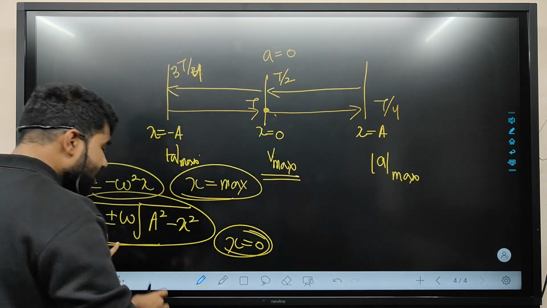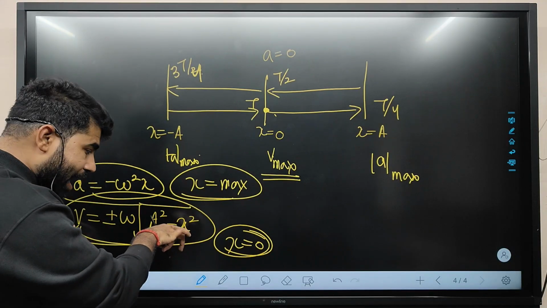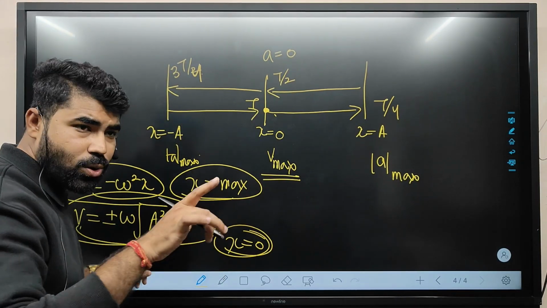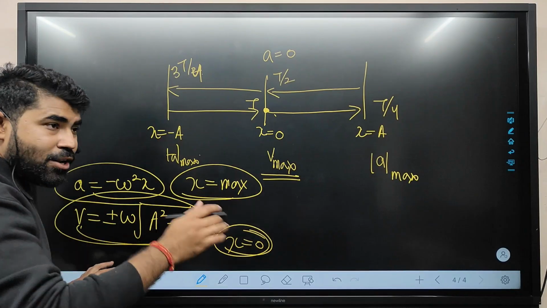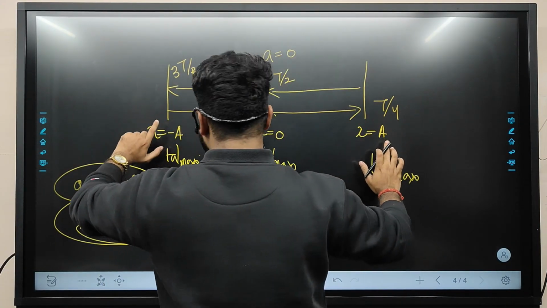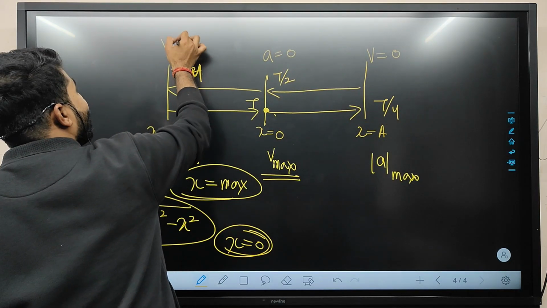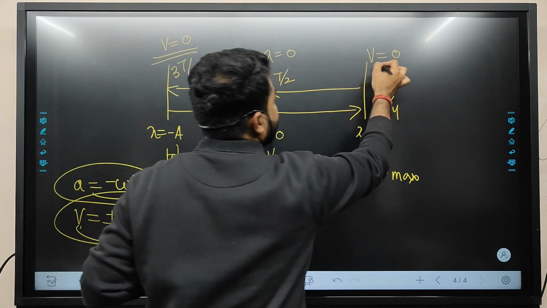And if we consider velocity, if we put x is equal to a or x is equal to minus a, we will get velocity as 0. So at x is equal to a or x is equal to minus a, velocity will be 0 here and here also 0.